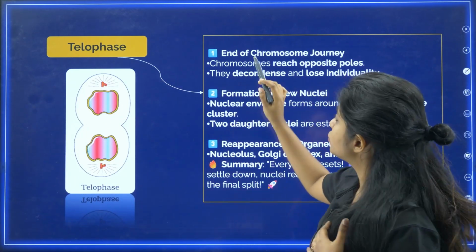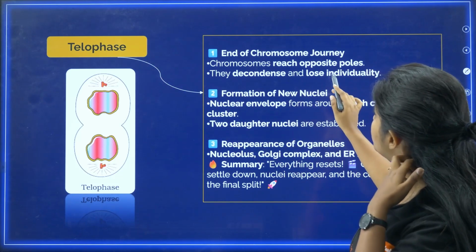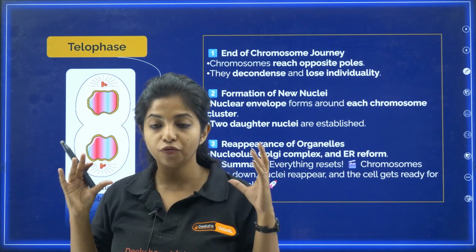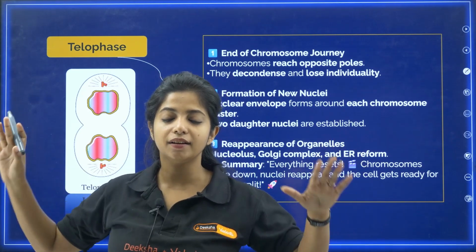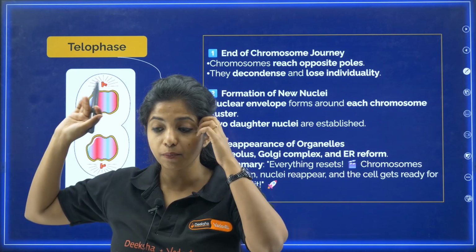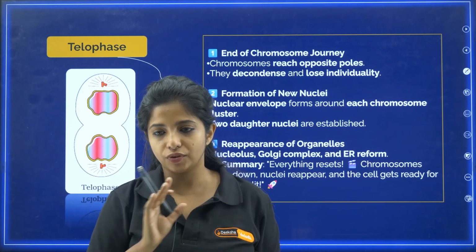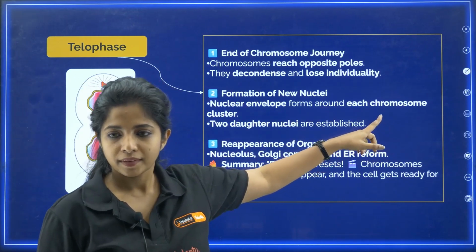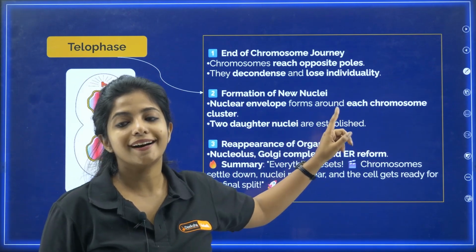So chromosomes reach the opposite poles finally. They decondense and lose individuality. What is happening over here? They were condensed to form chromosomes. Now again they get decondensed. They are in the older state, how we started off in prophase, my dear children, remember? So whatever is there in prophase, the opposite of that happens over here. The nuclear envelope went away, but the nuclear envelope will be reforming. Around each chromosome cluster, 2 daughter nuclei are established.